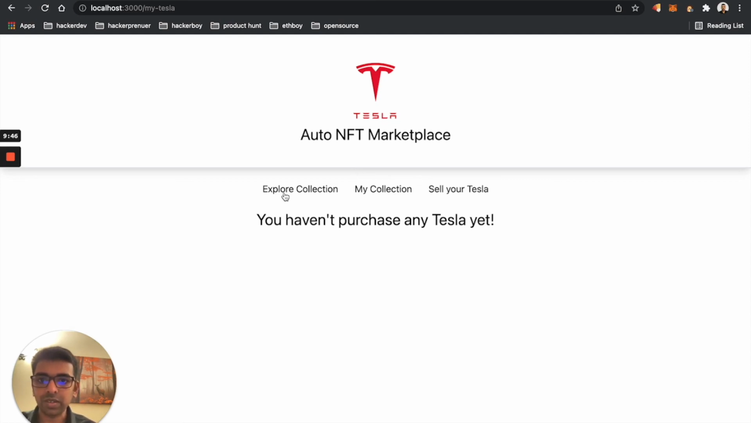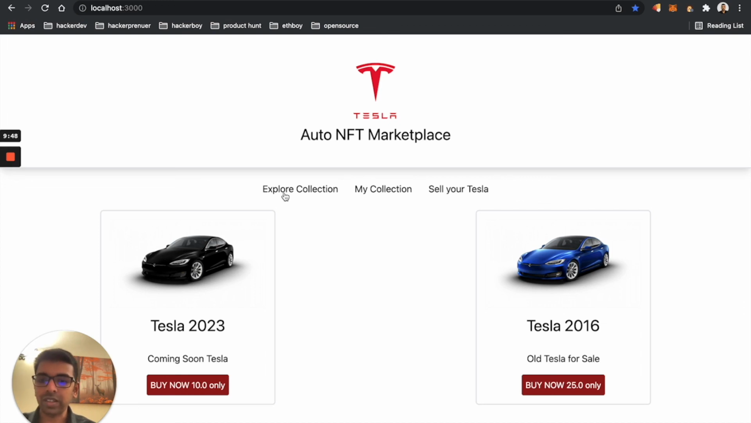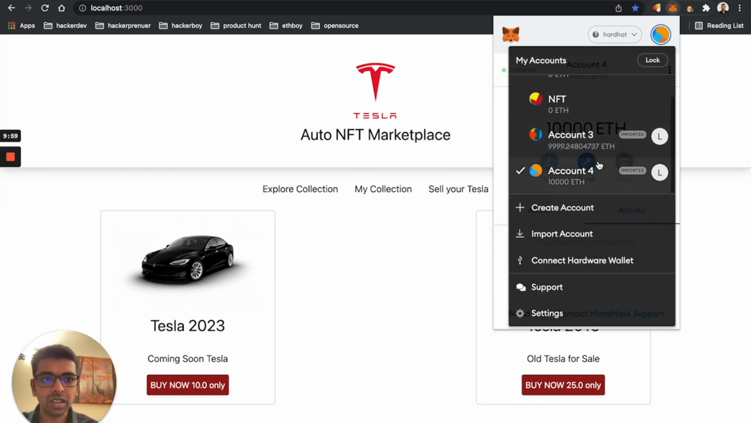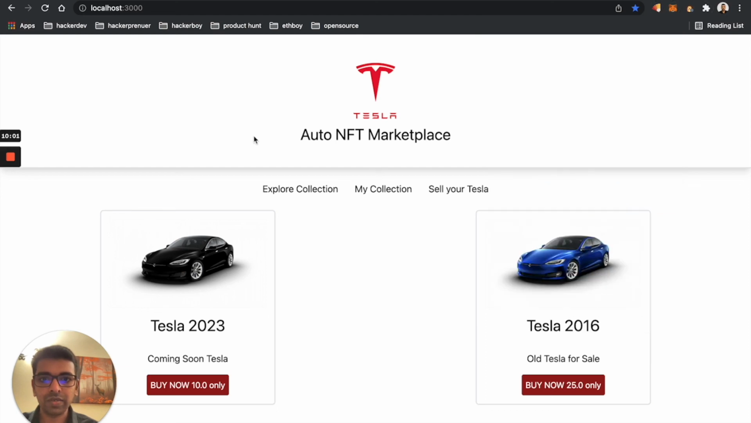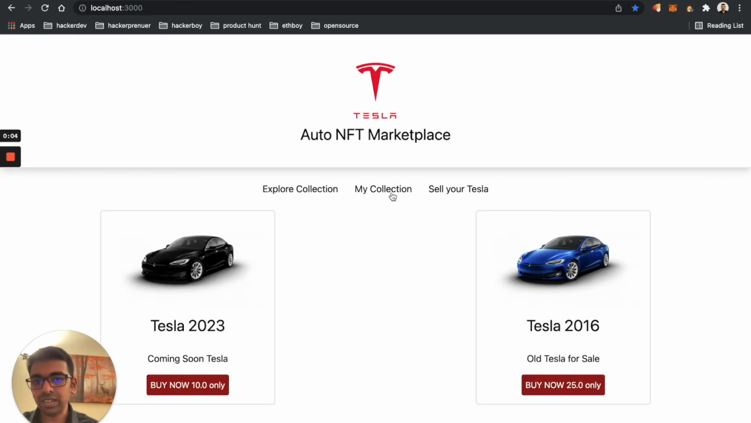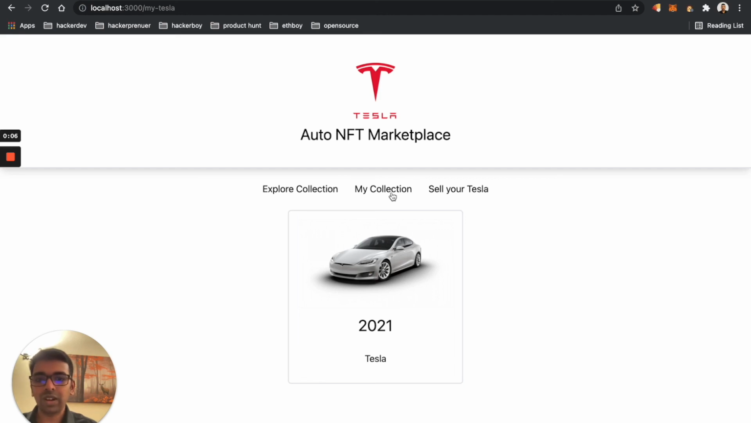So if you go back to the Explorer collection with that user, we can see the existing items in the marketplace. And if you change the user to the previous one and refresh the screen, it will show you the item for that particular user. There you go. We managed to connect all our screens into our blockchain contracts.